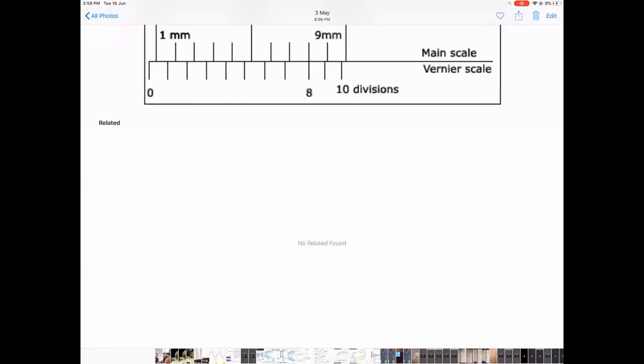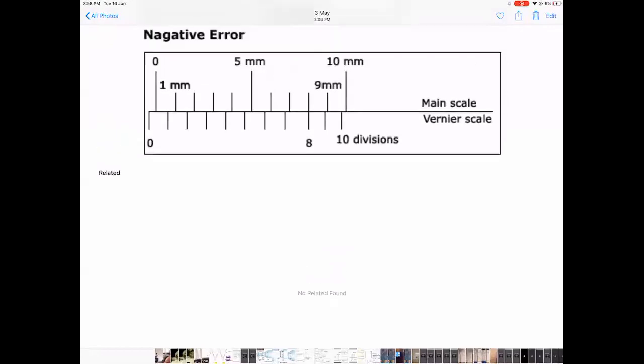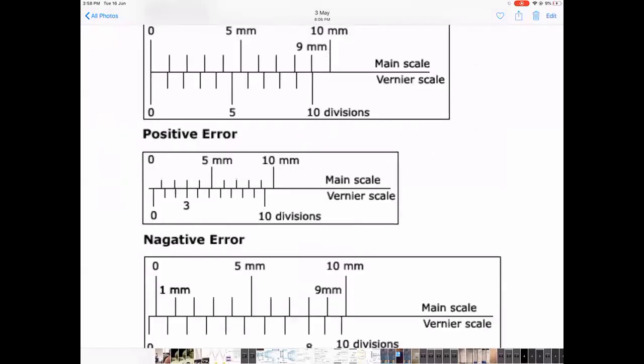Why is it negative? Because it has gone back. So this is a negative zero error. Then when the zero of the vernier is to the right, we call it a positive zero error. Positive zero error means in a 100 meters race, you are a little ahead of the rest.